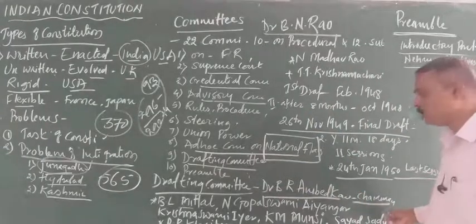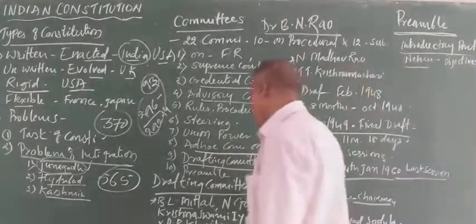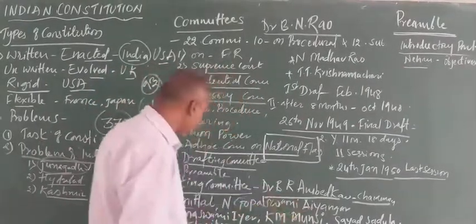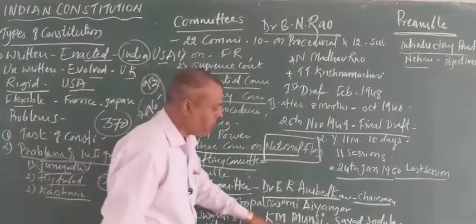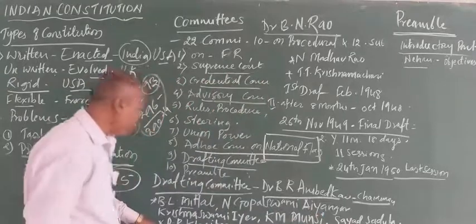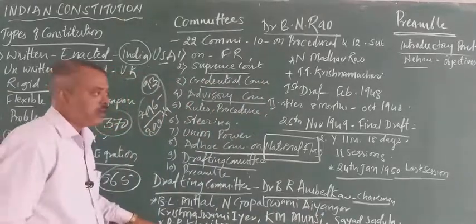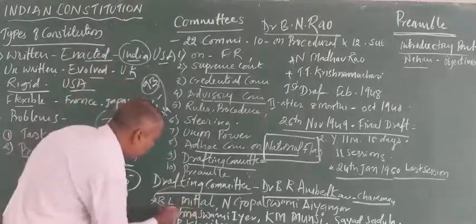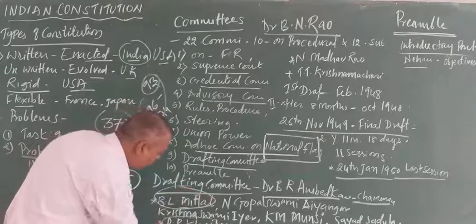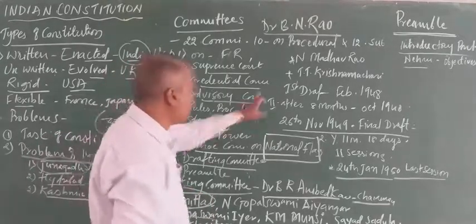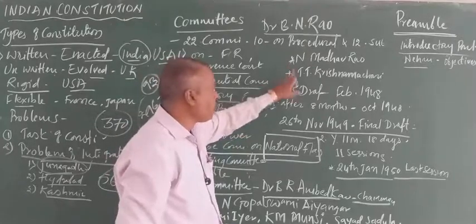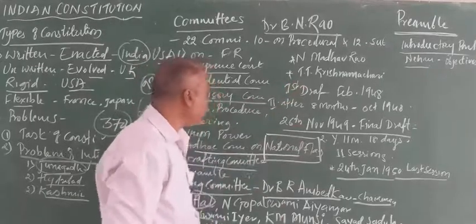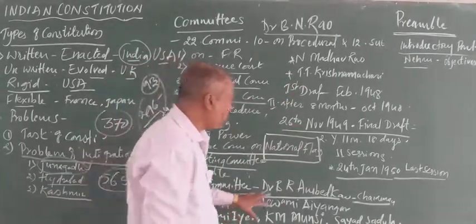B.R. Ambedkar, who is the chairman, and apart from that there were 7 other members: B.L. Mittal, N. Gopalswamy Iyengar, Krishnaswamy Iyer, K.M. Munshi, Sayyid Sadullah, D.P. Khaitan. In the year 1948-49, soon after the starting of the work, there was the sudden demise of B.L. Mittal and D.P. Khaitan. In place of B.L. Mittal, N. Madhava Rao was appointed, and D.P. Khaitan was replaced by T.T. Krishnamachari. In this work, the most important work was done by Dr.